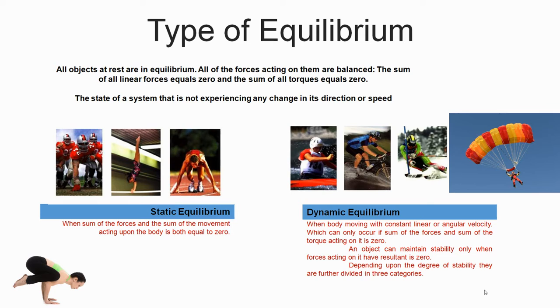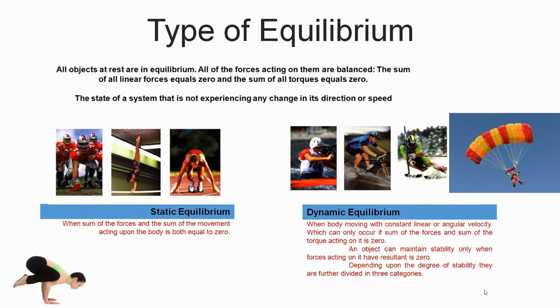Equilibrium may be static or dynamic. Static equilibrium: when the sum of forces and the sum of moments acting on the body are both equal to 0, the body is said to be in static equilibrium. For example, a gymnast performing a T position on steel rings. Because the gymnast is not making any movement, it is said to be in a state of static equilibrium.